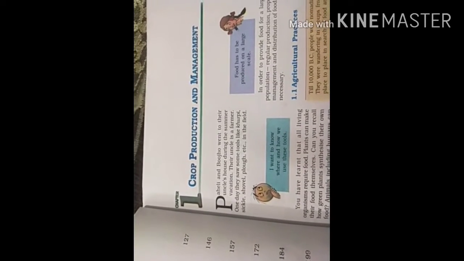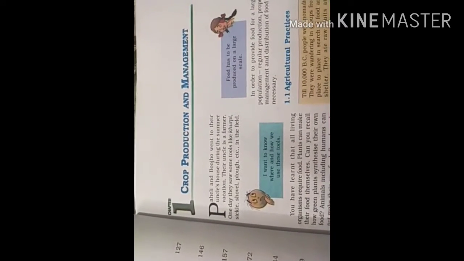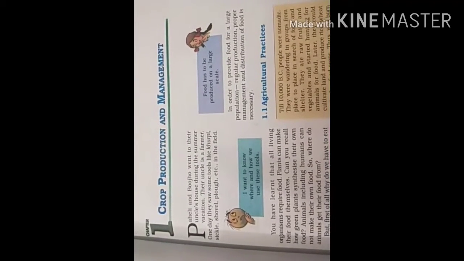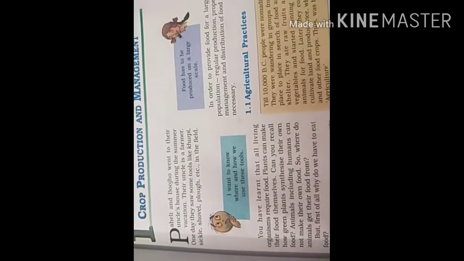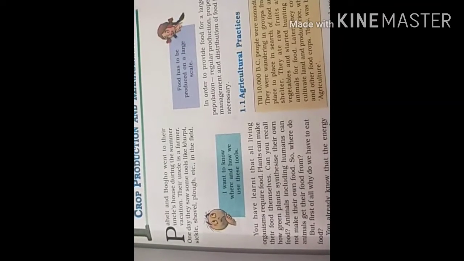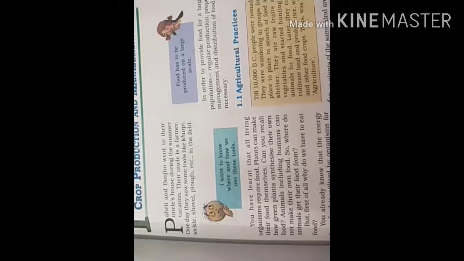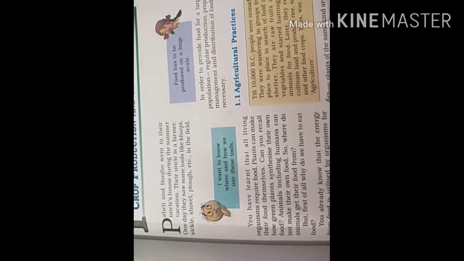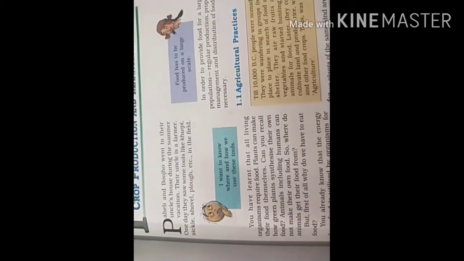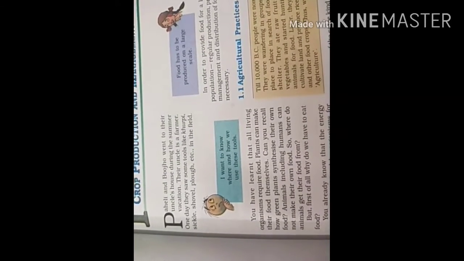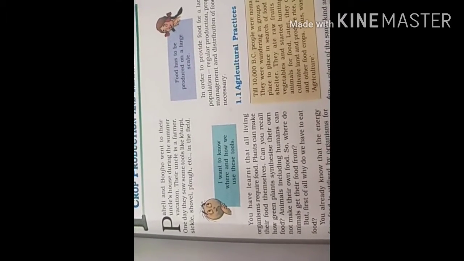So the first thing is food. You know food, from where we get the food. Of course there are two sources of food: plant sources and animal sources. As you know, there are lots of varieties of plants on the earth, and these plants produce different kinds of edible things.